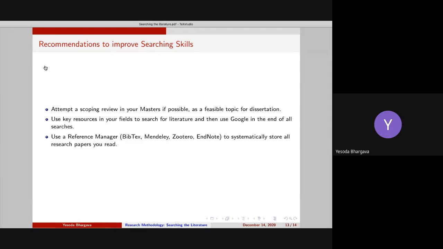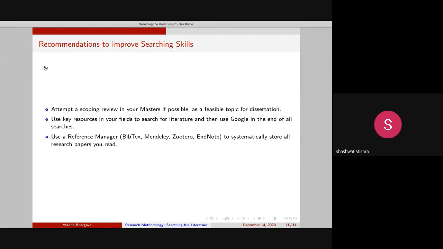And apart from that, I think this was the pending lecture on the LaTeX class, so I scheduled a separate class for this one. So that was about searching the literature. Do you have any questions? Are things somewhat clear about how to search the literature? Next time, I hope you will go to your relevant portals and search rather than unsystematically searching on Google.